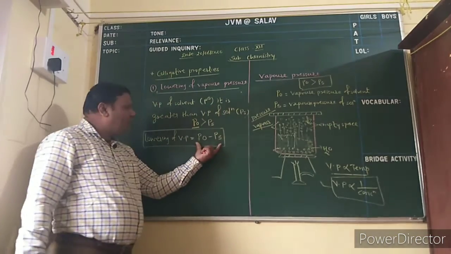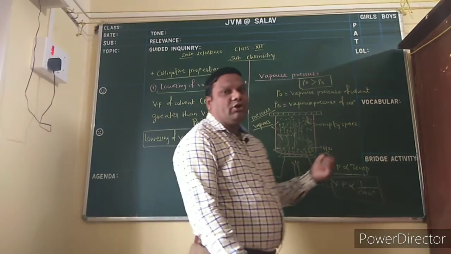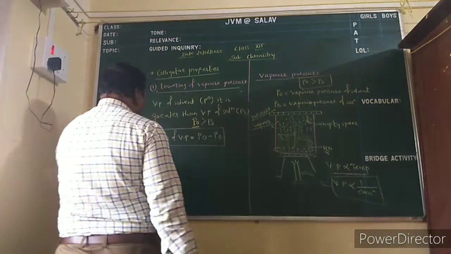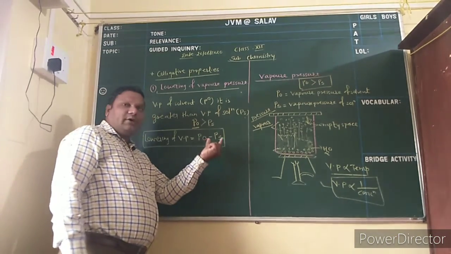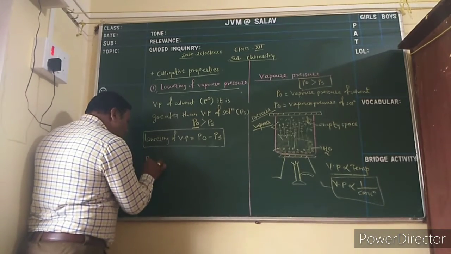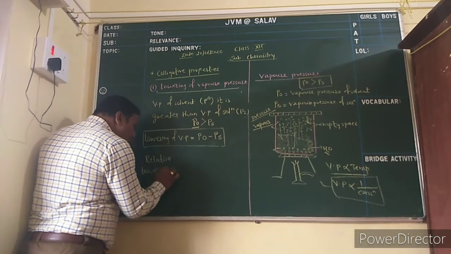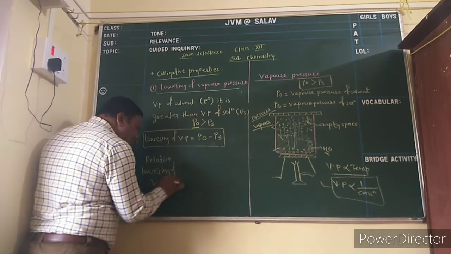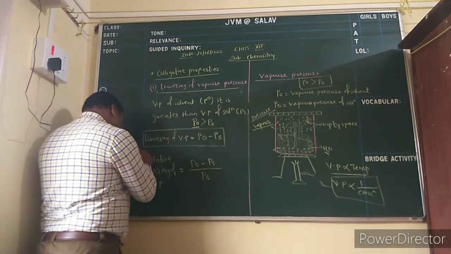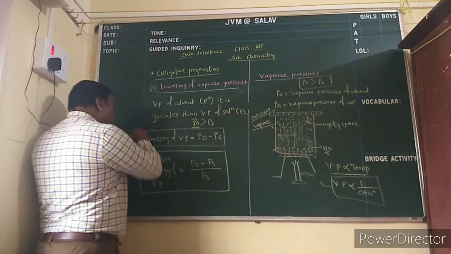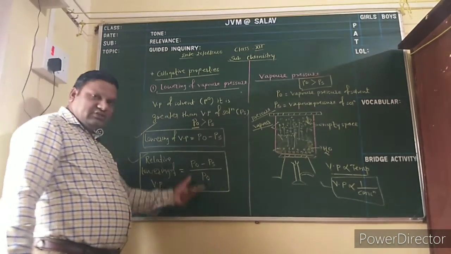Okay, and this lowering of vapor pressure is related to the vapor pressure of solvent. Listen, lowering of vapor pressure, that is P0 minus PS, is related to the vapor pressure of solvent. Therefore, it's called relative lowering of vapor pressure, that is P0 minus PS upon P0. This one is a colligative property. This is also a colligative property. This is related to Raoult's law. We have to discuss it in the next period.